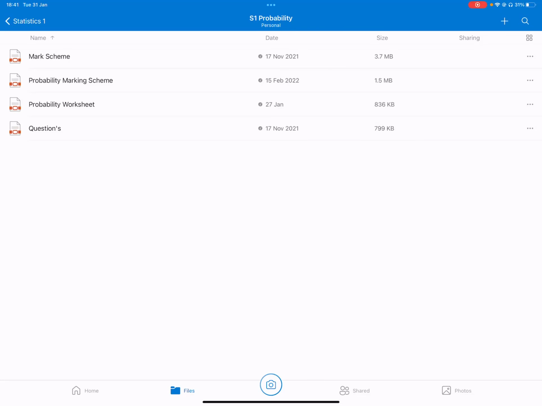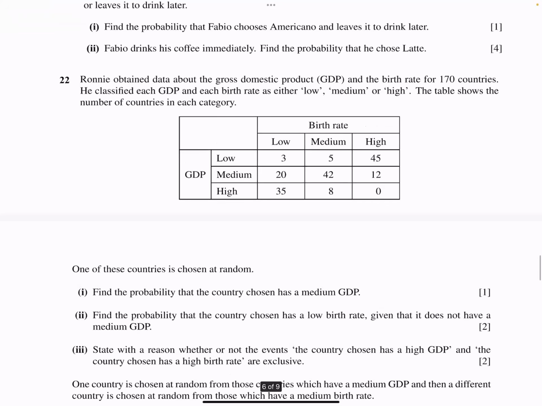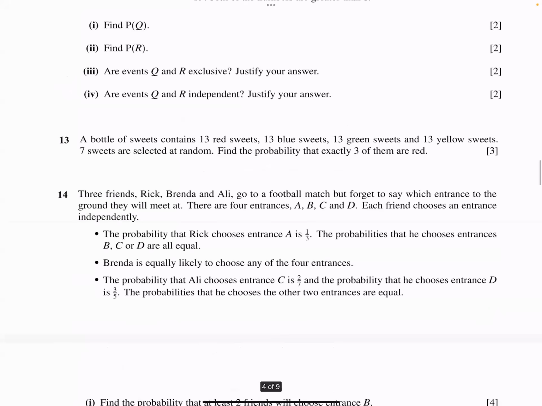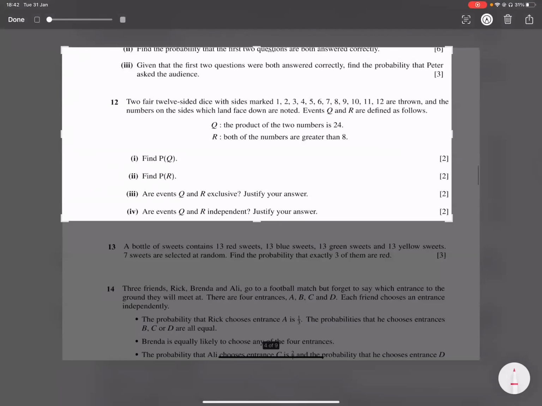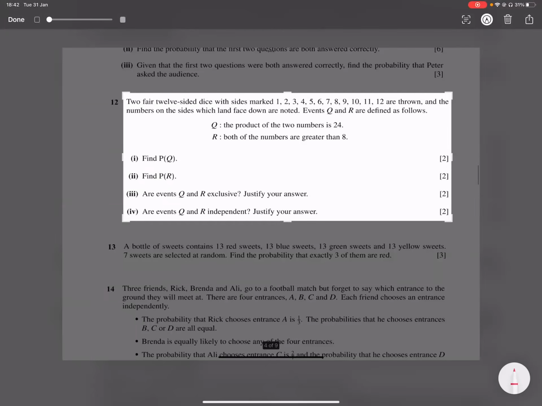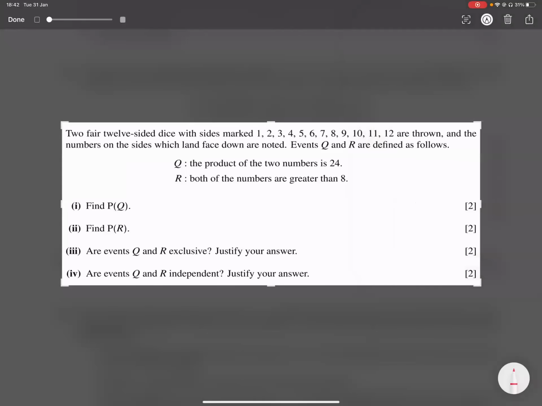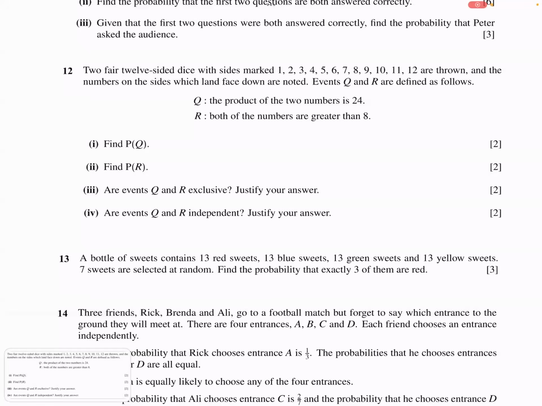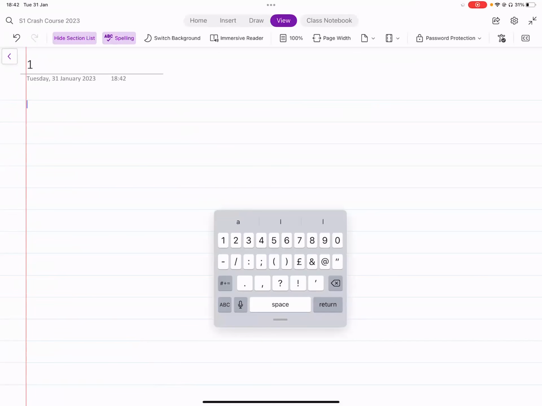Probability worksheet. Okay. Let's do this. This is question number 12 from the worksheet. Let's have a look at this because this has both of those types of events, independent and mutually exclusive. Let's try to do this. This is question number 12 from the worksheet.